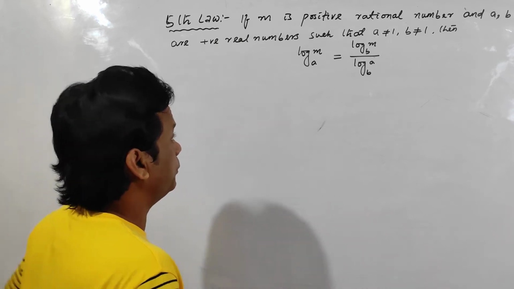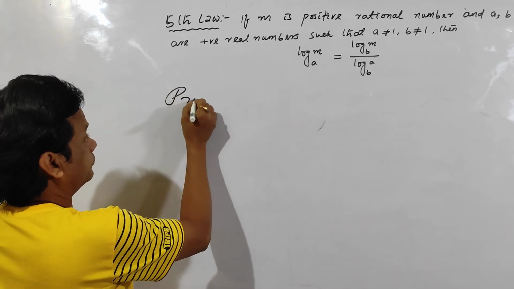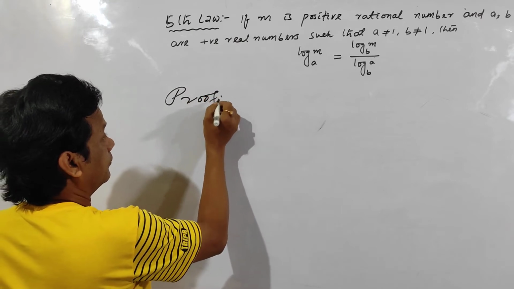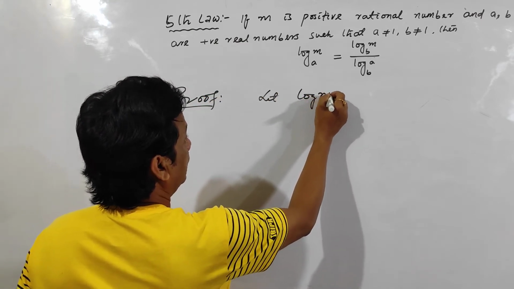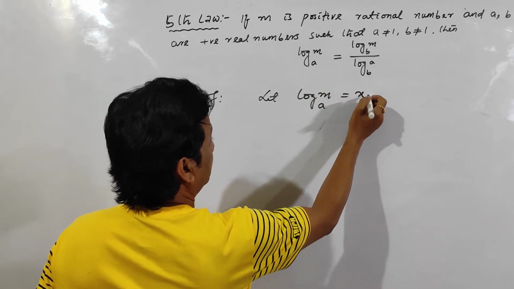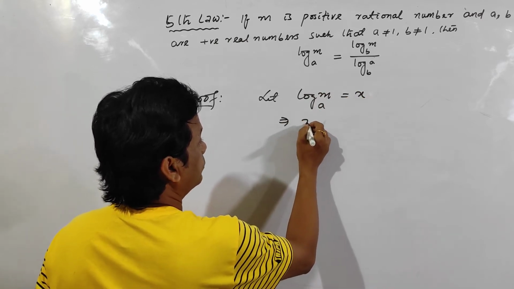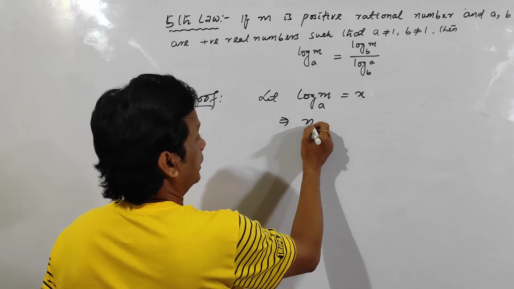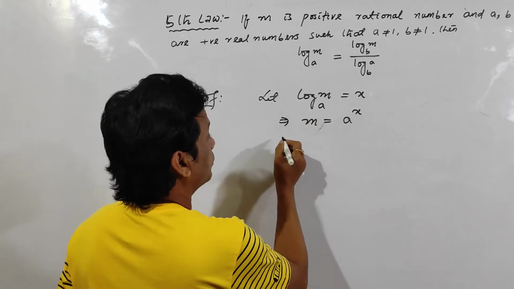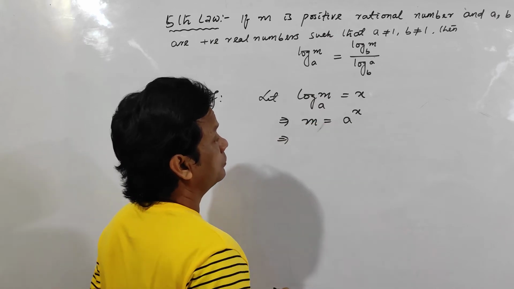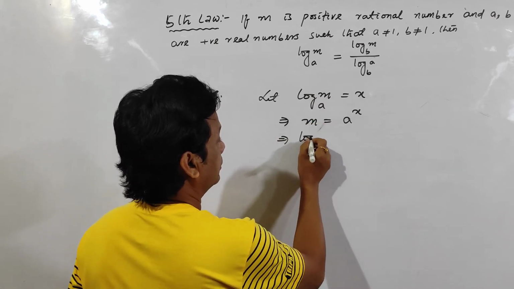So how to prove this one? Let log m to the base a be equal to x. That means m is equal to a to the power x. Now I am taking log on both sides, log to the base b.